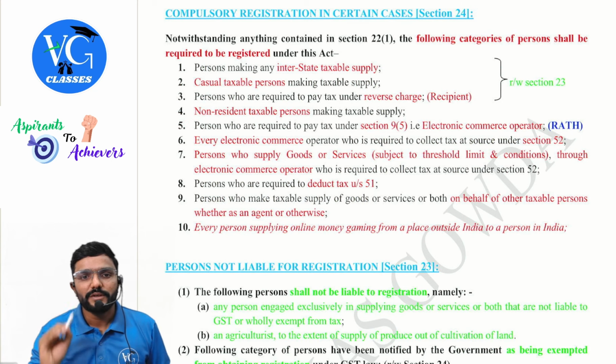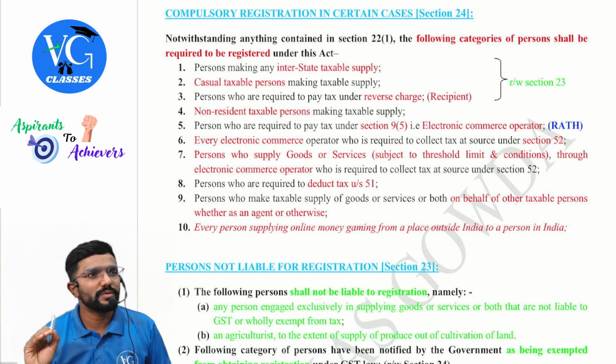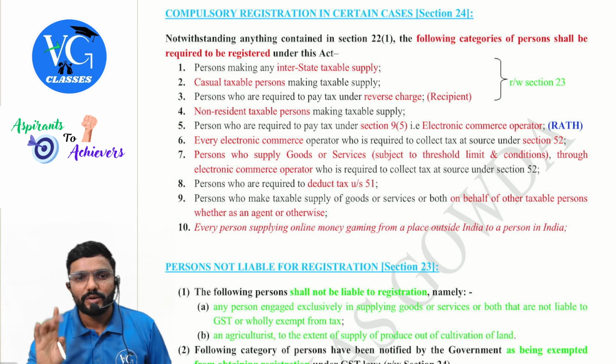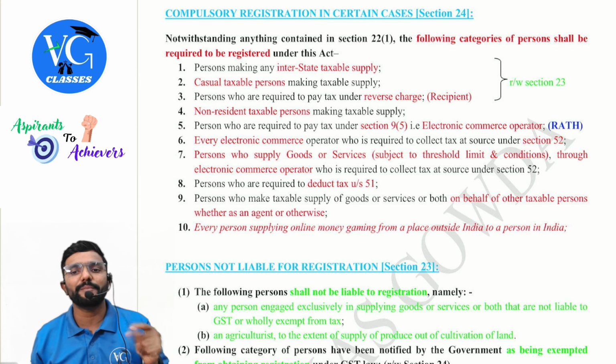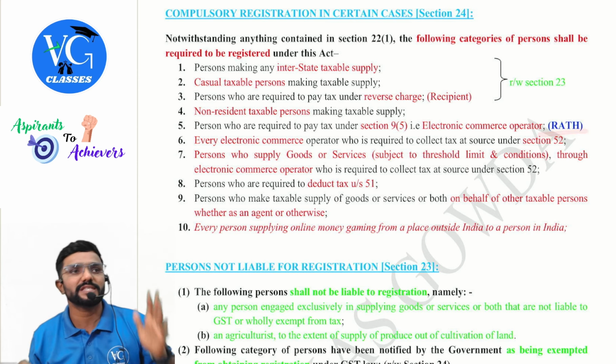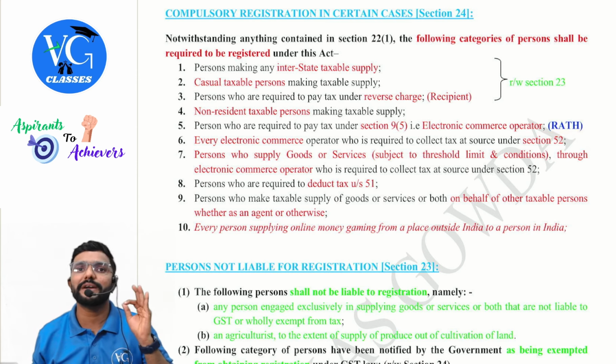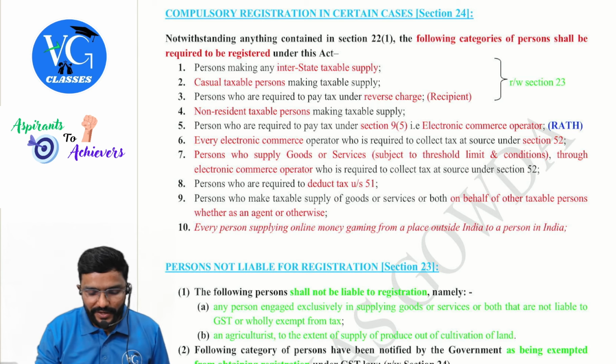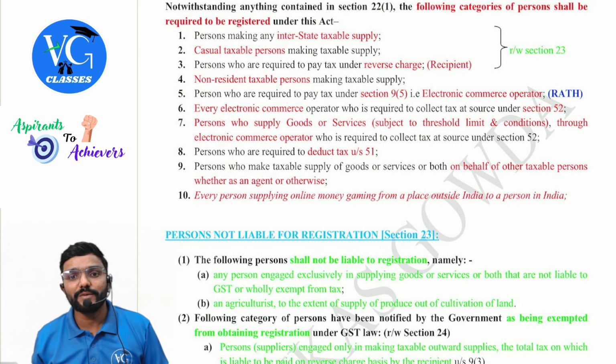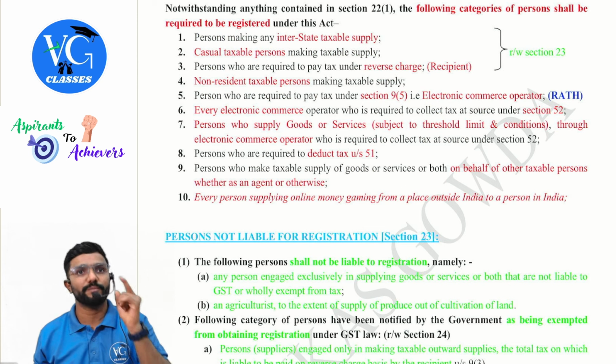Then 5th, persons who are required to pay tax under section 9(5), that is electronic commerce operators, guys. That is on what services? RAT services. Should they take the registration mandatorily? Yes. Next, every electronic commerce operator who is required to collect tax under section 52, part of your syllabus now.